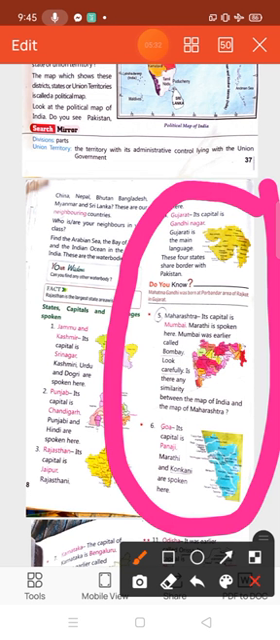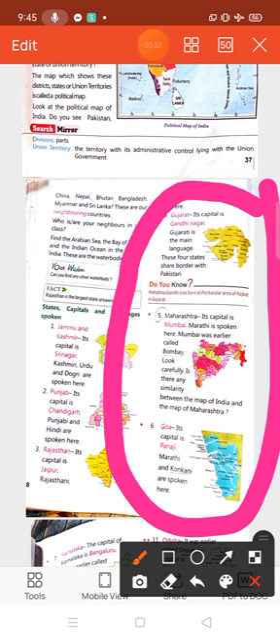Number 5, Maharashtra. Its capital is Mumbai. Marathi is spoken here. Mumbai was earlier called Bombay. Look carefully, is there any similarity between the map of India and the map of Maharashtra? Number 6, Goa. Its capital is Panaji. Marathi and Konkani are spoken here.